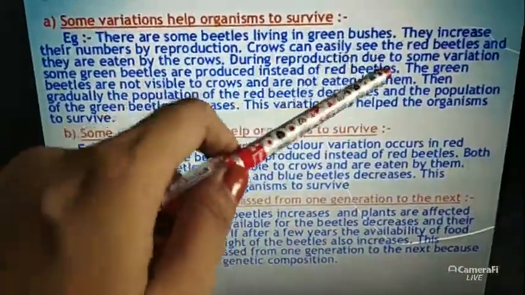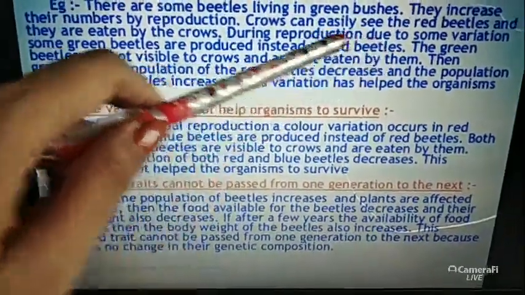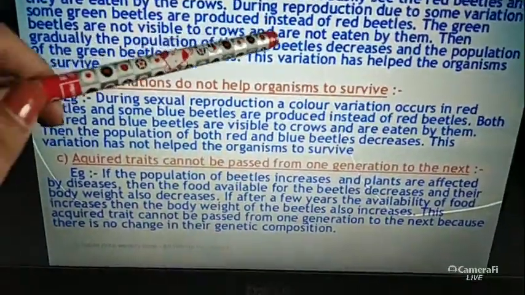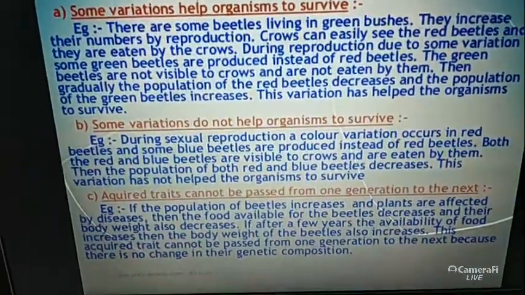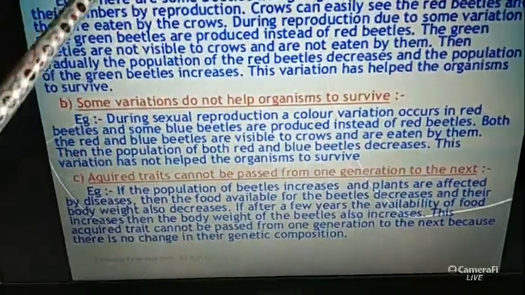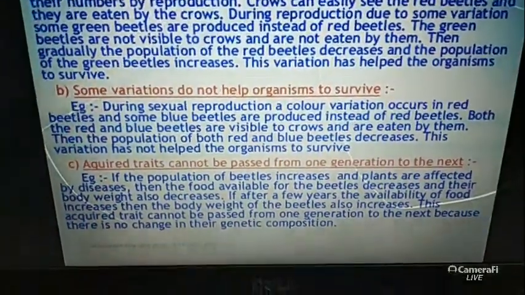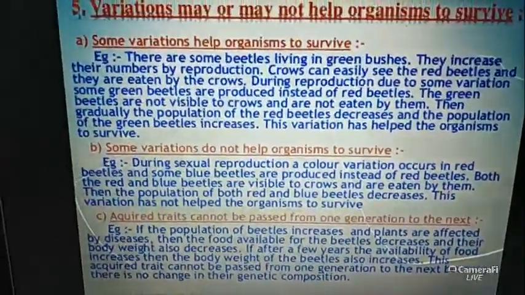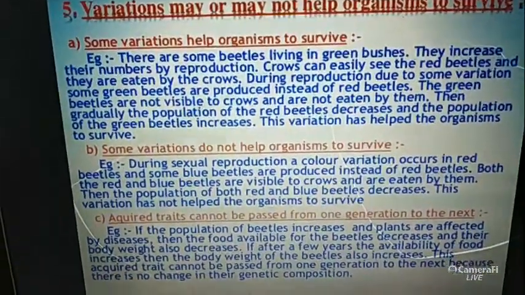So during the reproduction, due to some variations, some green beetles are produced instead of the red beetles. This is the basic variation. The green beetles are not visible to crows and are not eaten by them. This is the protection measure which these green beetles have taken, to protect themselves from the crows, from the predator. That's why the variation is needed in our body for our better survivability.